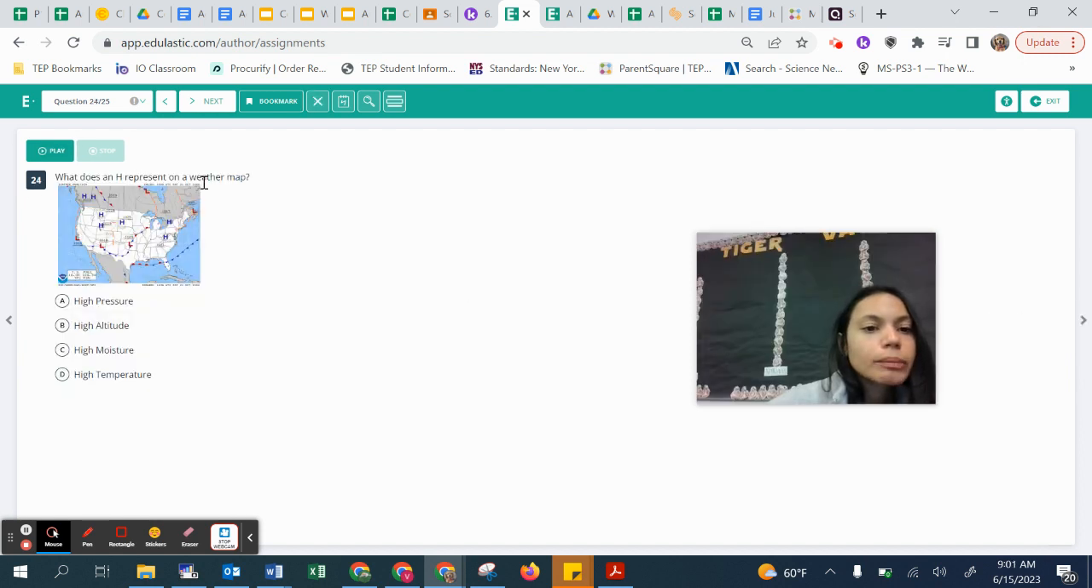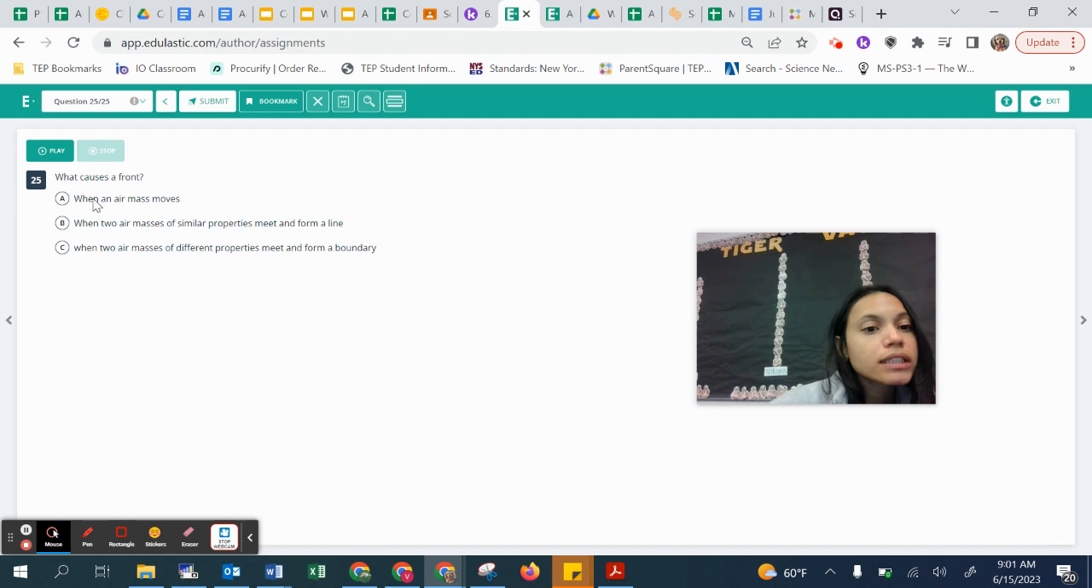This one, what does H represent on a weather map? High pressure, high altitude, high moisture, or high temperature? What causes a front? Is it when an air mass moves, when air masses of 2 similar properties meet and form a line, or when 2 air masses of different properties meet and form a boundary? Okay, and that is it.